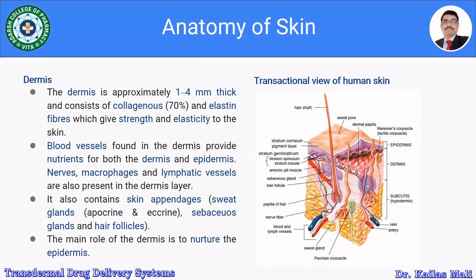It also contains the skin appendages. For example, sweat glands, which are again divided into apocrine and eccrine glands, then the sebaceous glands, and the hair follicle. The main role of the dermis is to nurture the epidermis. So this is about the dermis.